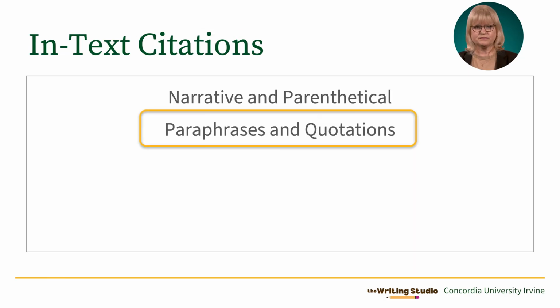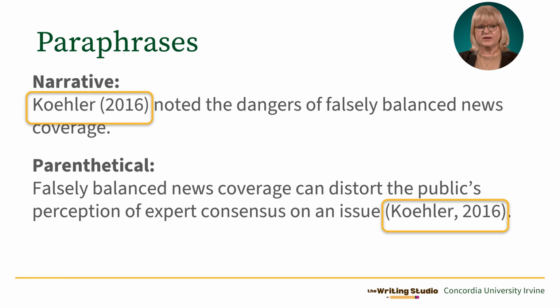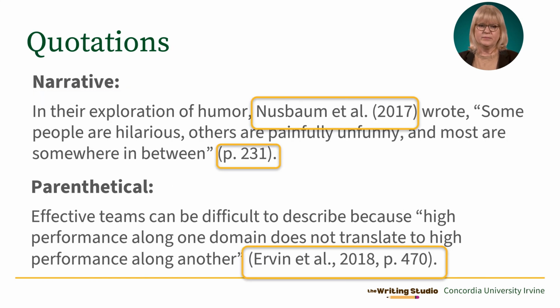2016. Let's now turn to two types of in-text citations relating to how you incorporate outside work, either as paraphrases or quotations. Building on what we've already covered, here are two examples of how the paraphrases are cited. These are the same citations as before, but here it's helpful to notice only the author and year are included since these are paraphrased. But for quotations, you must do a few more things.